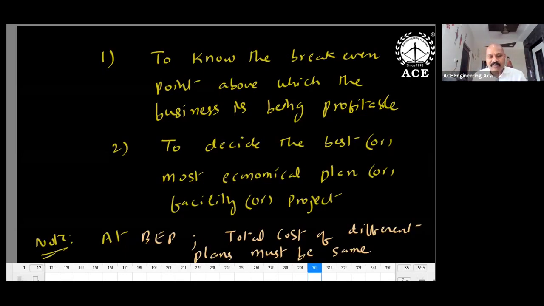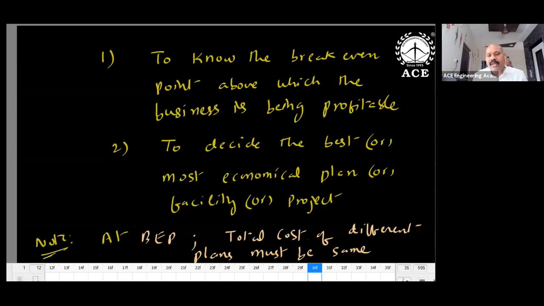So it is a comparison. Why is it useful for a project? To start any project, first we should know what the break-even is. You have to assess first whether you are able to achieve the break-even or not. This is the production value I need so that I can get the profit. Above this, I'm going to operate. So at least I have to design the plant now. For every plant, some capacity is there. If I go for that capacity, am I able to get profit or not? I have to check, and for that I use break-even analysis.